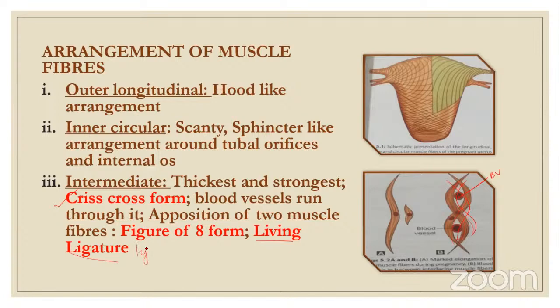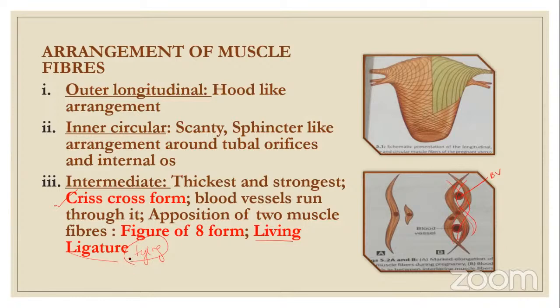Ligature means tying. Where do we do ligature? Where there is blood flow, we have to stop the blood flow. Here, without externally doing anything, internally itself the blood flow is stopped, and that is why it is called living ligature.